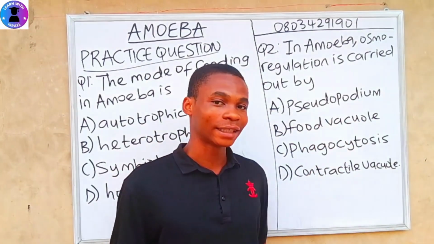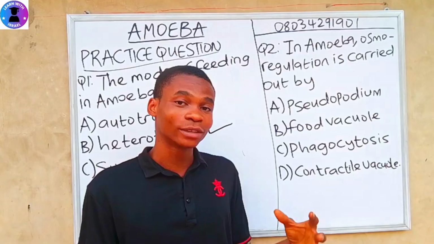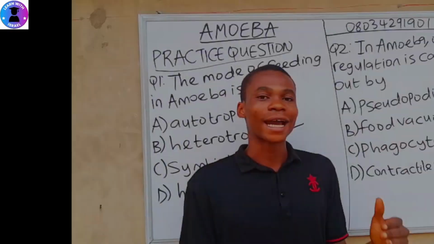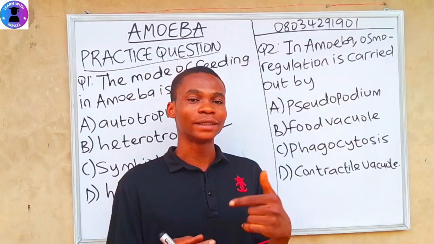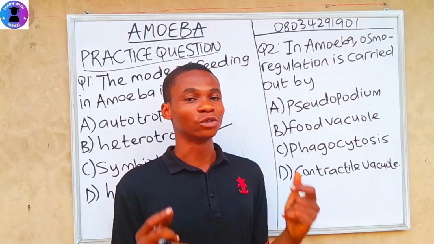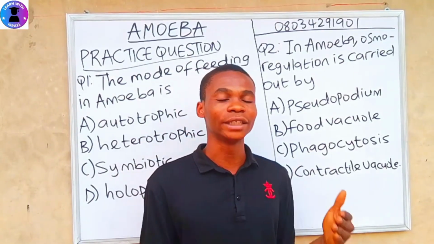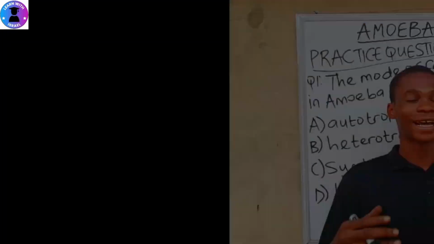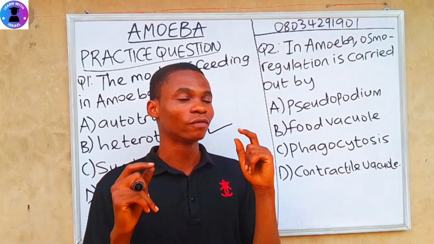I already mentioned earlier that food vacuole stores food in amoeba. The third one here is phagocytosis. Phagocytosis is a process in which a cell like amoeba engulfs solid particles like food, wrapping them around the pseudopodia, because pseudopodia capture food and it also aids in movement, wrapping them around the pseudopodia in order for digestion to take place in the food vacuole.